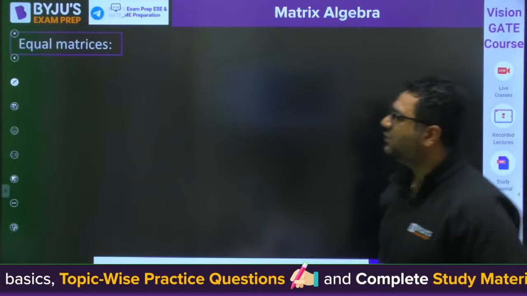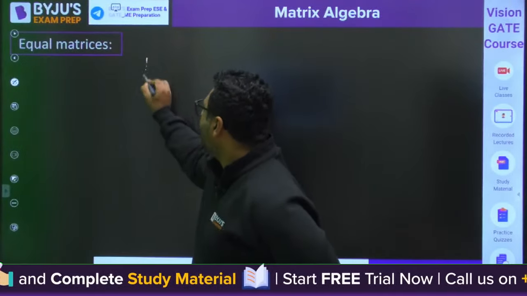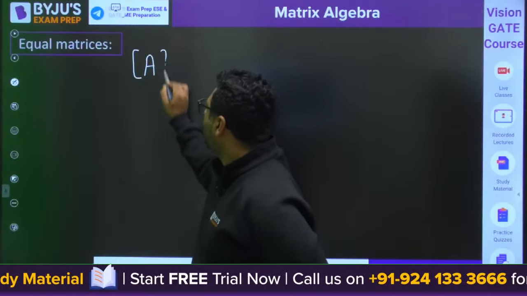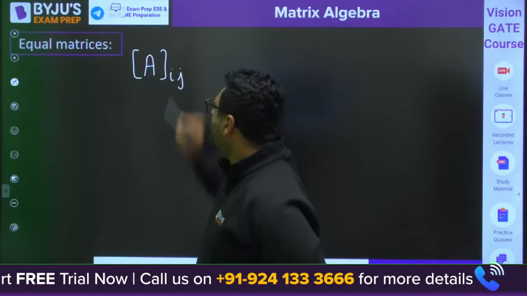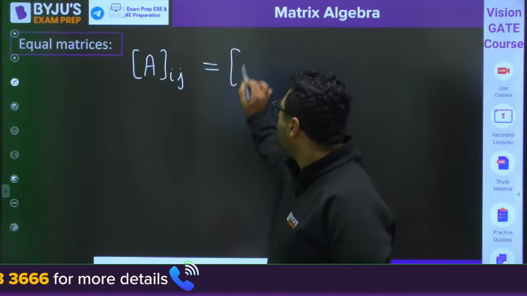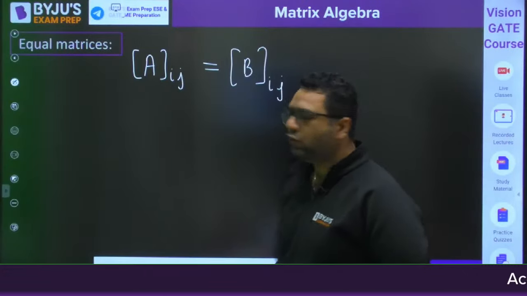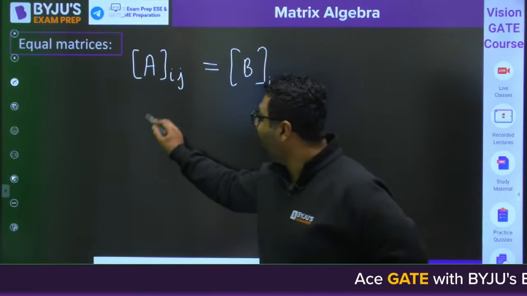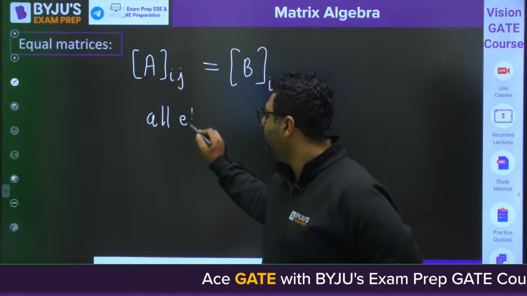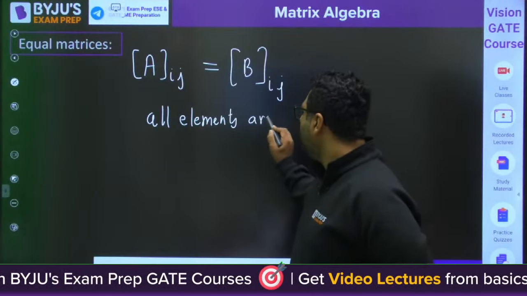After submatrix, we are talking about equal matrices. If we have a matrix A with I number of rows and J number of columns, it will be equal to a matrix B with I number of rows and J number of columns only when all the elements are equal.